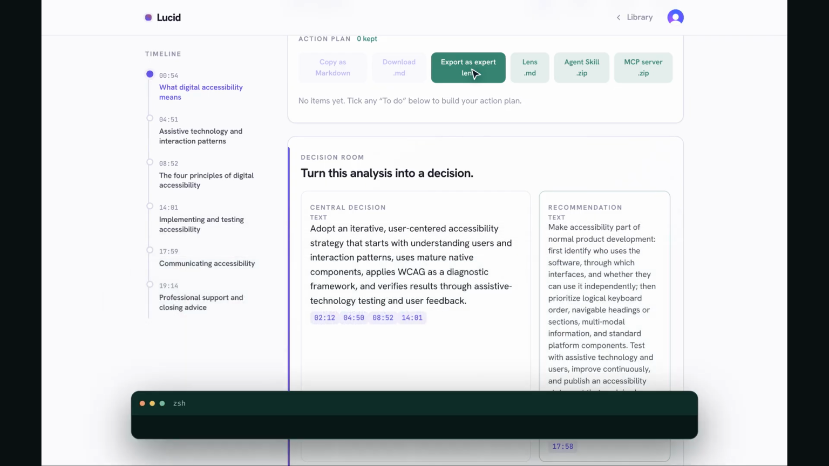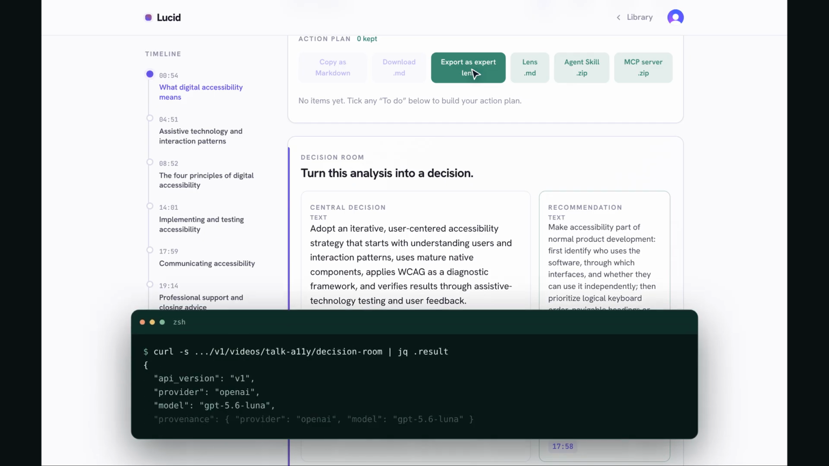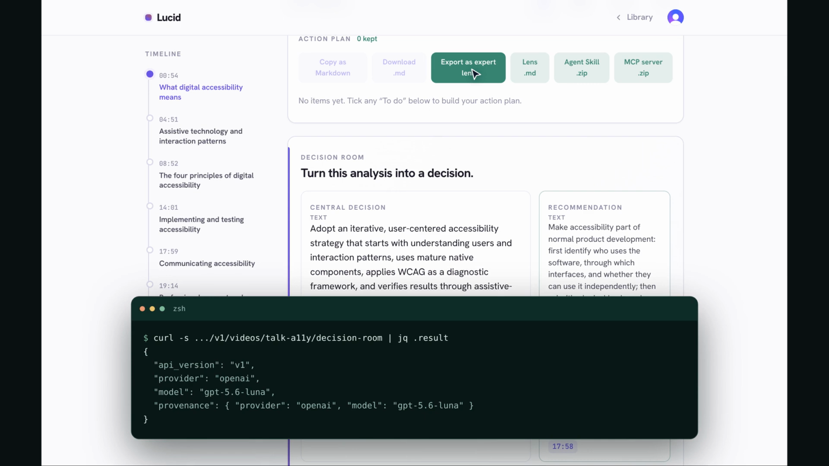The reasoning runs on GPT 5.6 Luna through the Responses API, and Codex built this feature and its tests inside a single session with a human authorizing every production change.